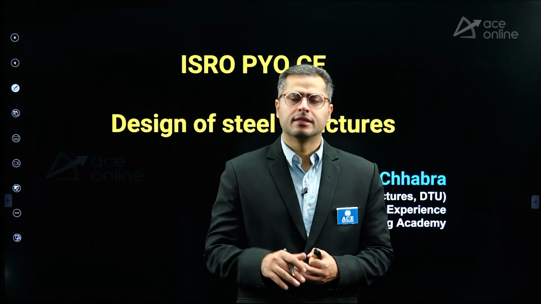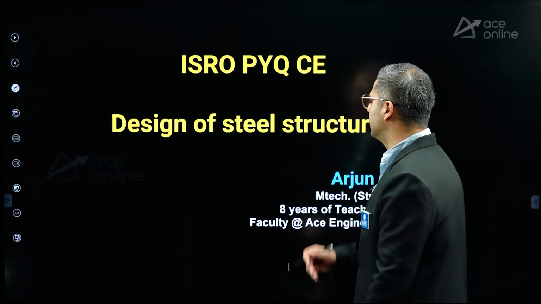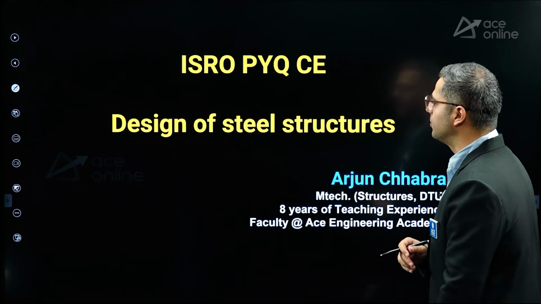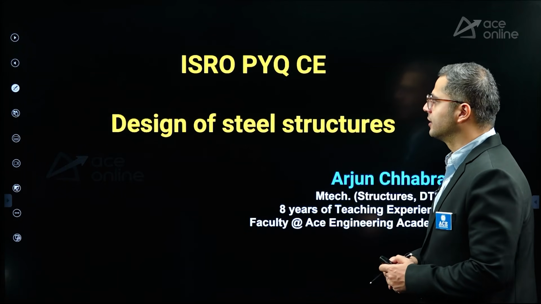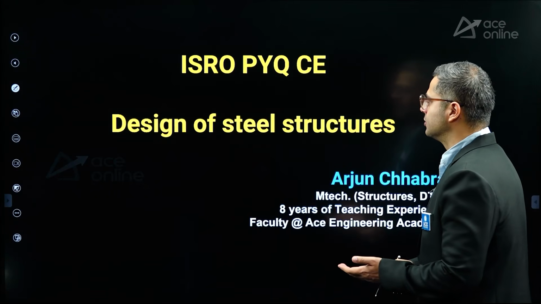You can also expect that IS 875 Part 1 can be considered for our consideration, right? In terms of wind loading, questions can be asked. In terms of live loading over industrial roof trusses, it can be asked. So these particular topics have to be focused in terms of industrial roof trusses. Apart from that, let's move forward with our question series, and let's see what kind of questions have been asked in ISRO PYQs. We can also refer to various codal provisions along the side of your ISRO series, right?